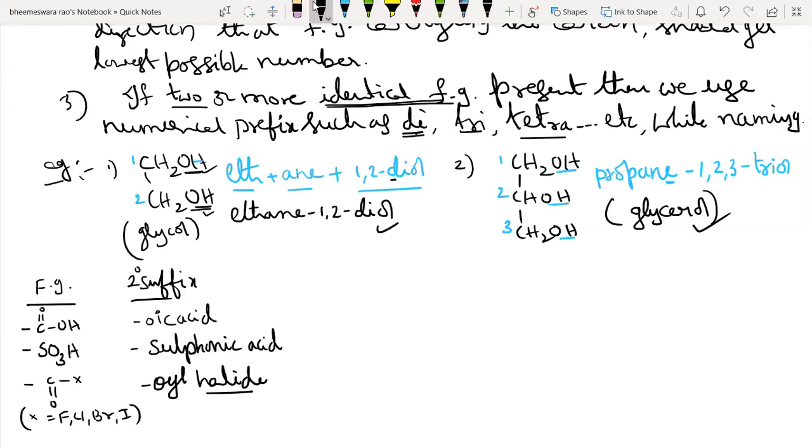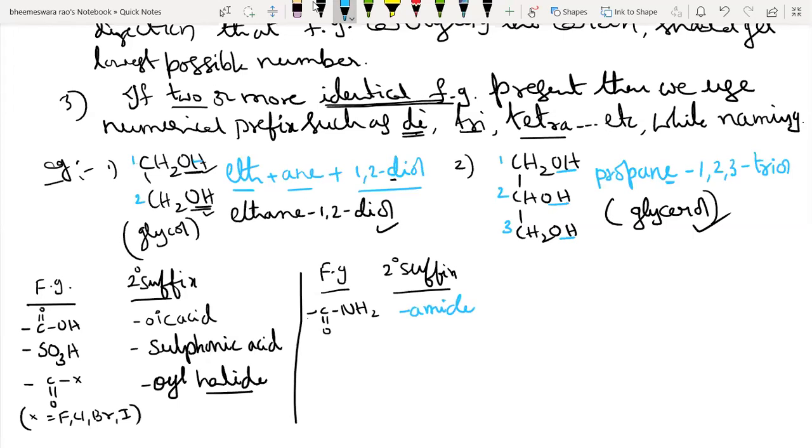Similarly, functional group and secondary suffix. C double bond O NH2 is called amide, and its secondary suffix is also amide.